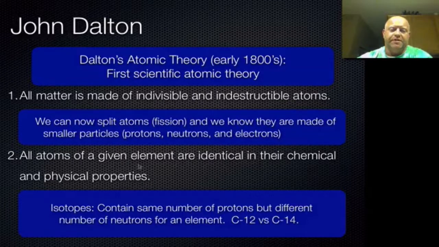So you could easily fix this and say that all atoms of a particular isotope of an element are identical. So all atoms of an isotope of an element are identical, because carbon-12 is identical to other carbon-12 as far as we know, but carbon-14 and carbon-12 are not identical chemically because they have different numbers of neutrons in them. So first 2 parts, not 100% accurate in terms of what we believe now, but still are very good baseline information for his theory.